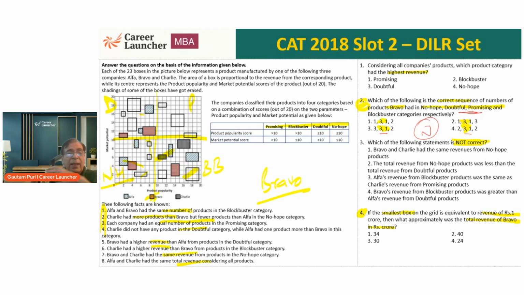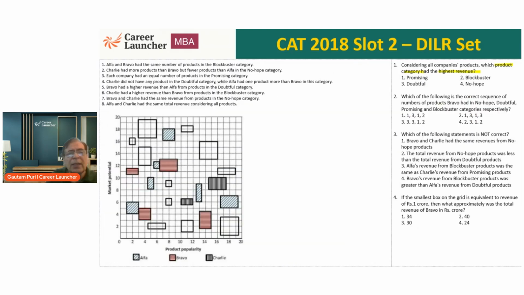So we need to be clear that my first task is to find the number. To get the number of products, which is question number 2, I need to focus on statements 1, 2, 3, 4 by and large. I may have to go to the others also, but for question number 4, I will definitely need to look at the revenue also. Okay, let's start making it.